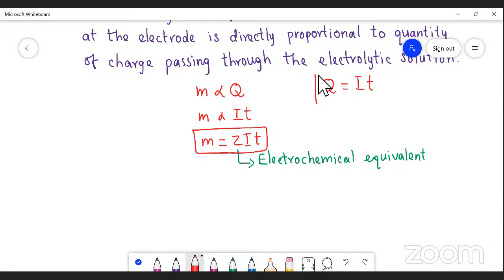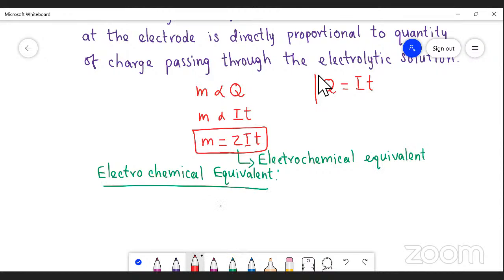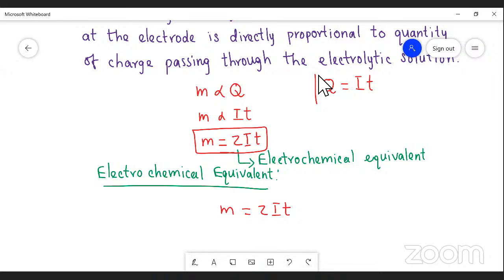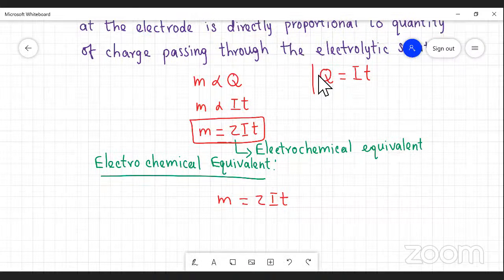Now we may define electrochemical equivalent. What is electrochemical equivalent? You know that M is equal to ZIT, and I is the current in ampere.